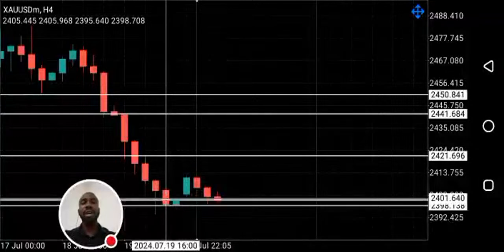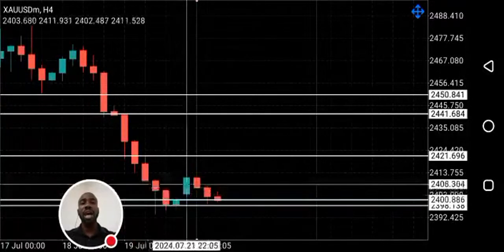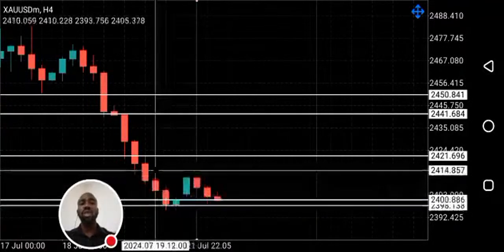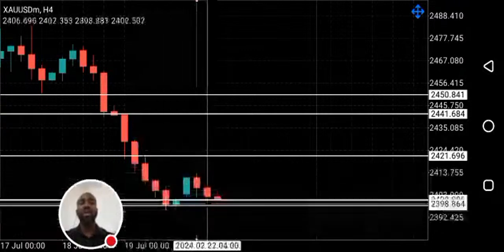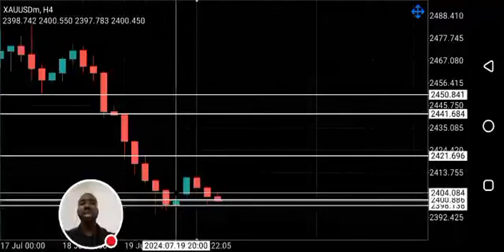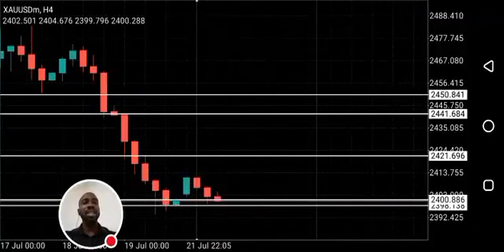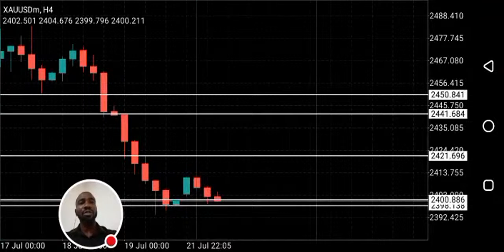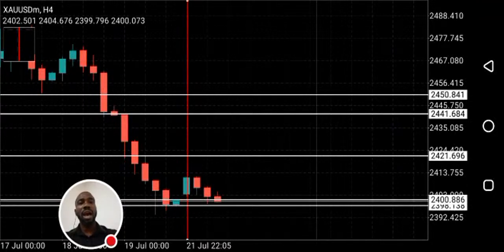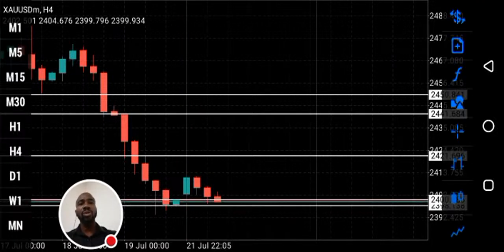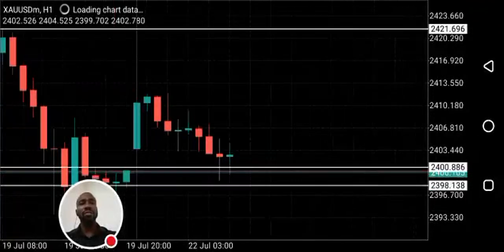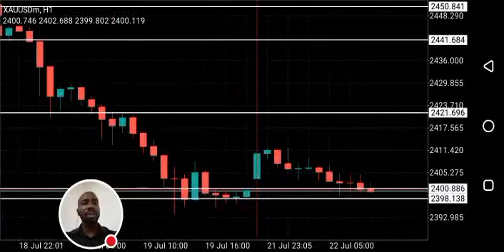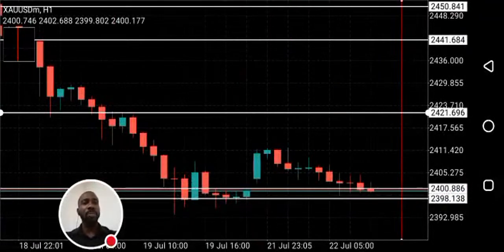The next 4-hour candle after the hammer closed bearish, and the one that followed closed bullish. This is a bullish reversal pattern. I think the reason price is pulling back is to fill the fair value gap that was created after the formation of that bullish candle. Let's go down to the 1-hour time frame to identify the fair value gap. So you can see a fair value gap was created. Can you see this gap?